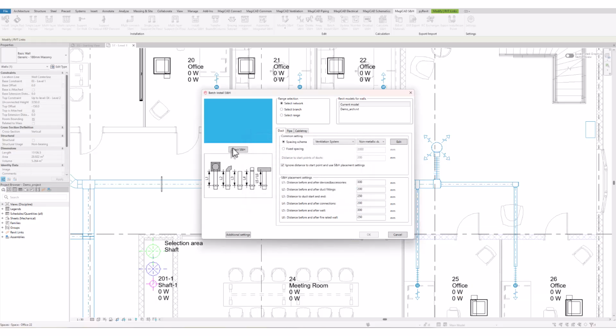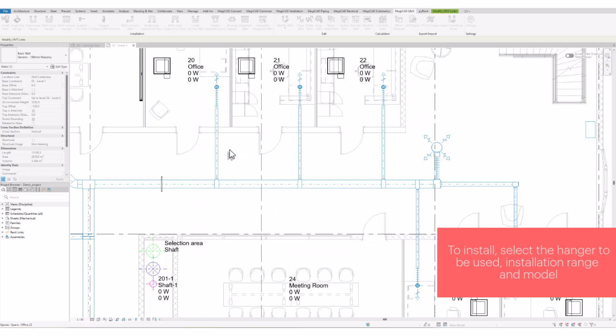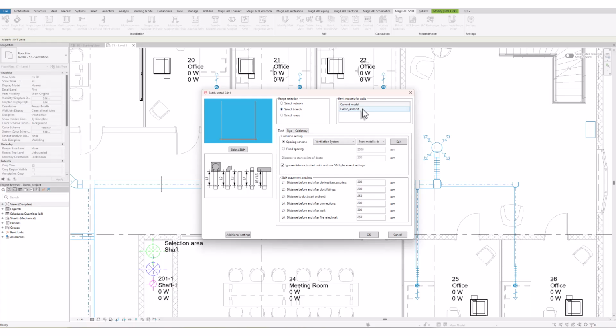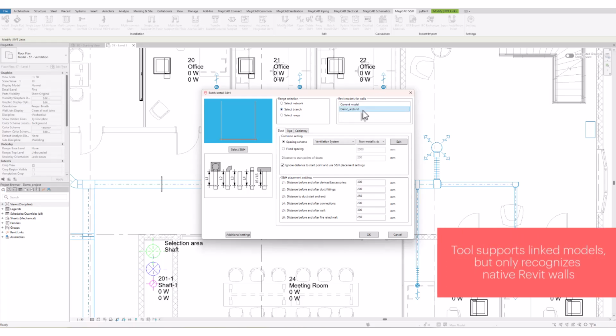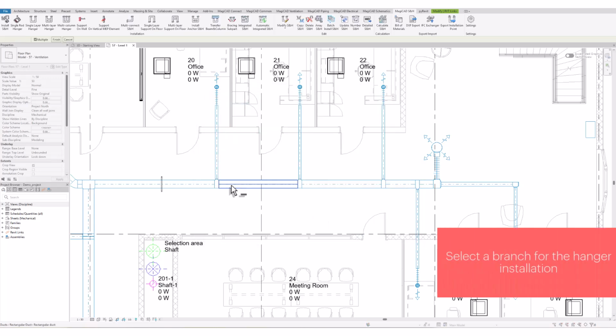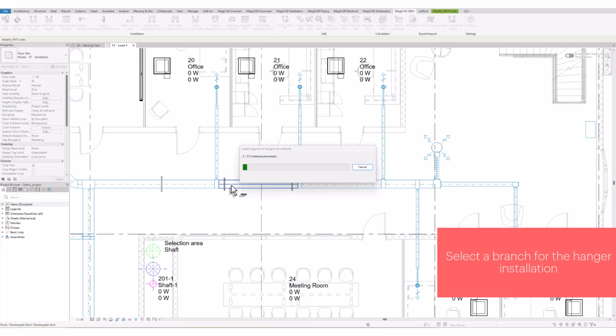Now perform the batch installation. Select the support hanger to be used, define the range, and choose the model. Linked models can also be used with the tool. However, it is important to note that only native Revit walls are recognized. For example, direct shapes are not considered by the tool. I'm selecting the branch where the hangers will be installed.